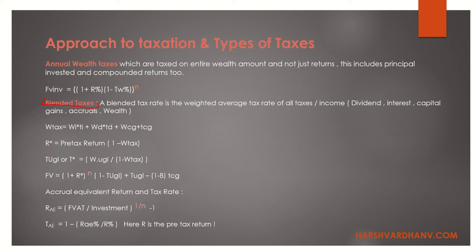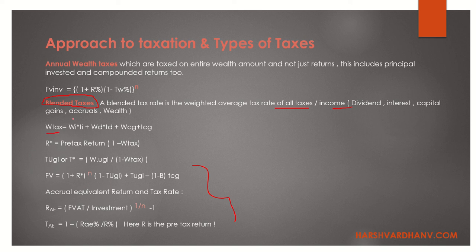Blended taxes, okay, this is a little confusing on the latter part, but just go with the flow. Just believe whatever is given over there is right. There are different ways to achieve this, but I'm going to go with whatever is given in the book so that we save time. So blended taxes is basically a tax rate which is the weighted average tax rate of all the taxes: income, dividend, interest, capital gain accounts, wealth, etc.